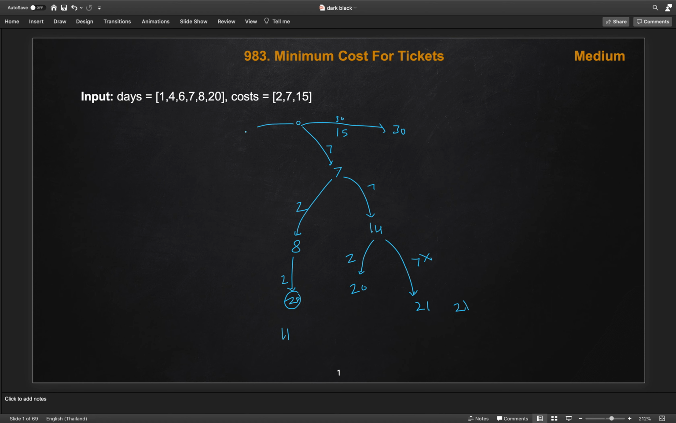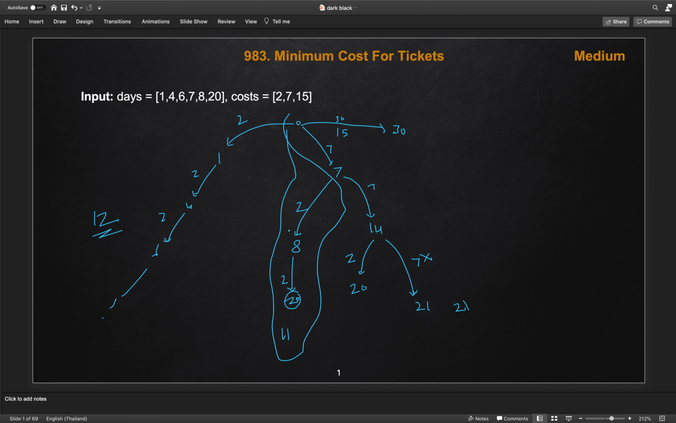The other approach is to take all 1-day passes: go to day 1, then travel on the 4th day with a 1-day pass, then the 6th day with a 1-day pass, and so on. If we go with all 1-day passes, it costs 6 passes, so a total of 12. Overall, the minimum comes from this path: take one 7-day pass and two 1-day passes. This is how we solve this problem. We try all the possible combinations and then take the minimum over all three.